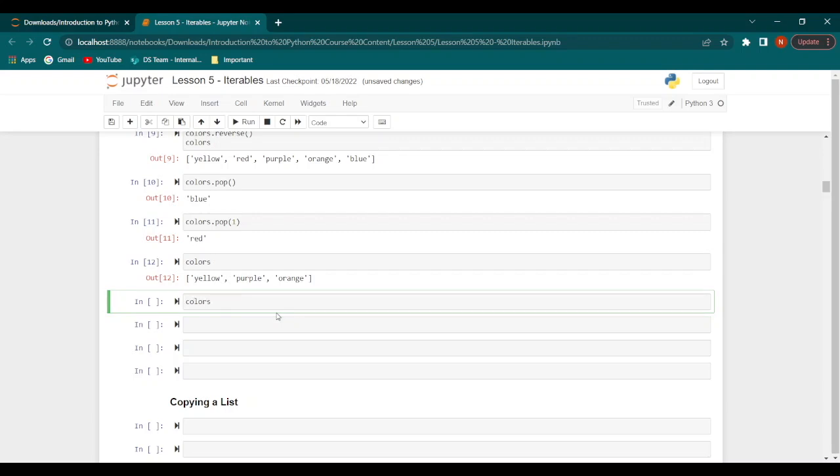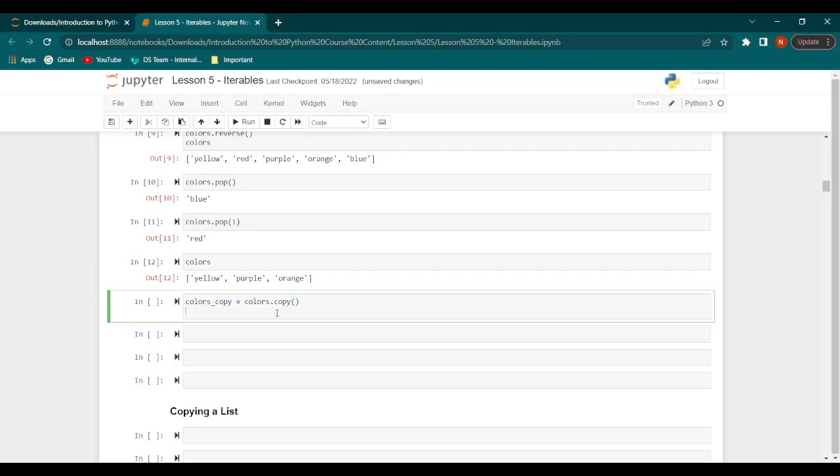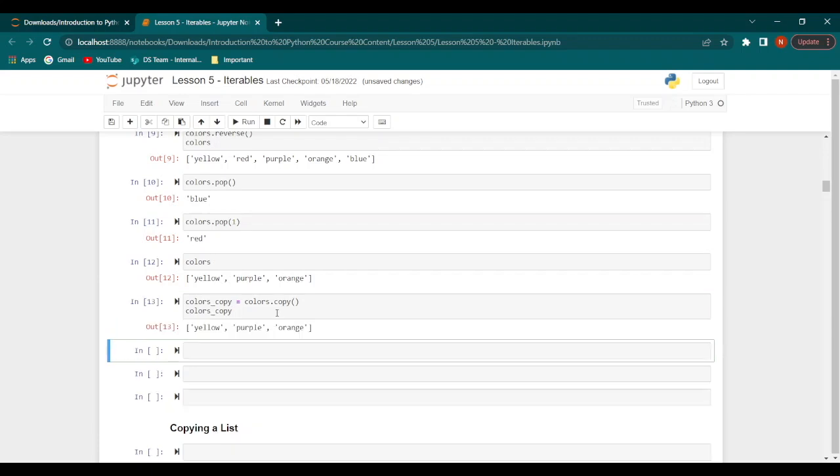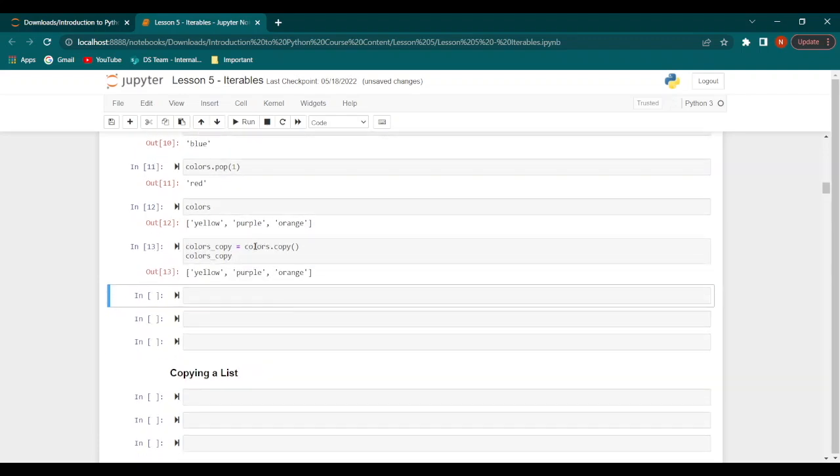Now let's try colors_copy, which is equal to colors.copy(). This should create a copy of the list. Now when we do colors_copy, as you can see, we print out a copy of the original list.